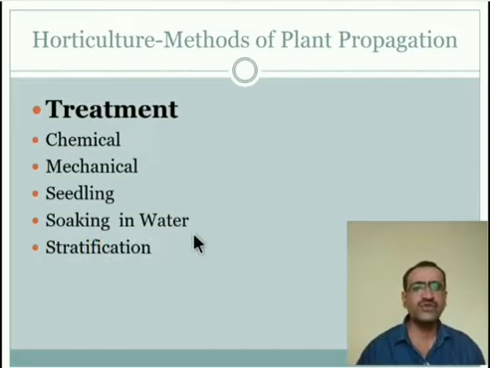And next is stratification, also known as moist chilling treatment. Here the seeds of many woody trees or shrubs are exposed to low temperature to bring about prompt and uniform germination. Stratification also has some benefit in softening the seed coat.